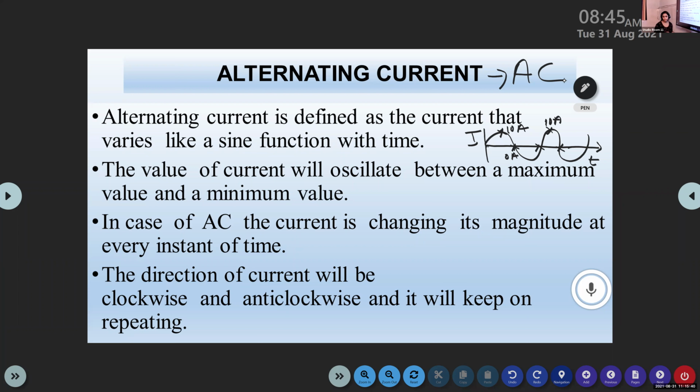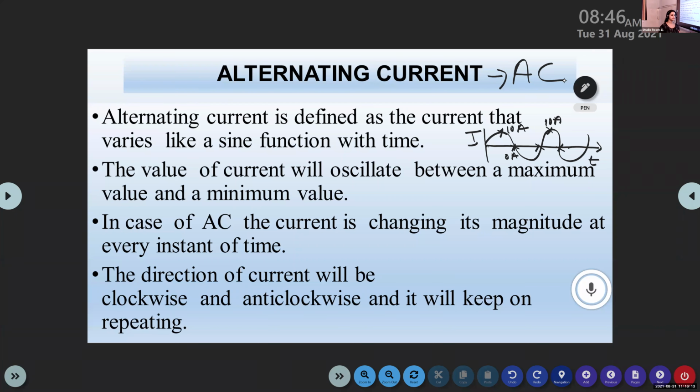Okay, then Gauri, what do you mean by alternating current? It is defined as a current that varies like a sine function with time. Okay, a current that varies like a sine function with respect to time is called alternating current. Vidur, can you say any one characteristic of alternating current? The value of current will oscillate between maximum value and minimum value. Okay, the value of the current oscillates between maximum and minimum value.